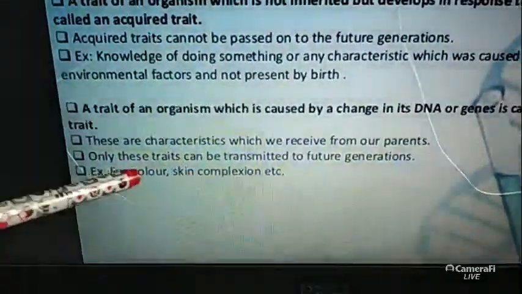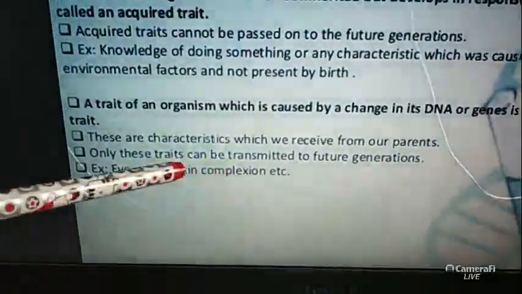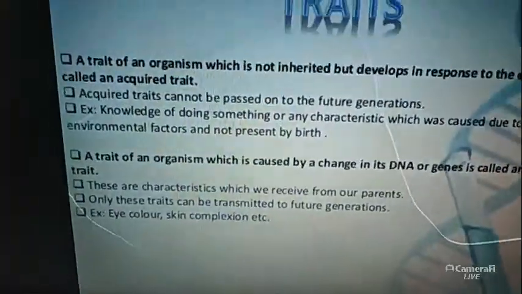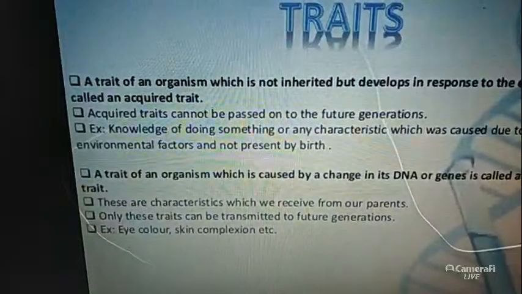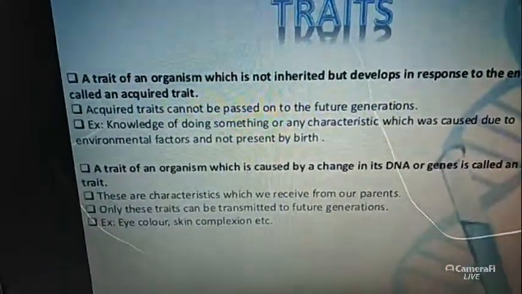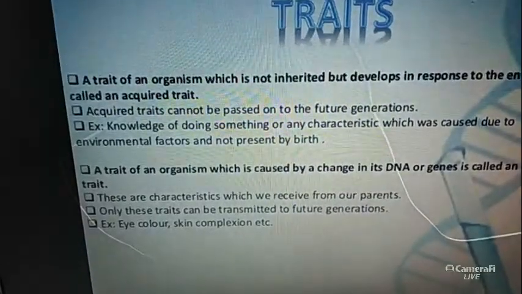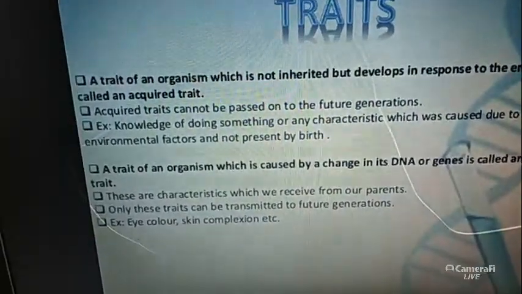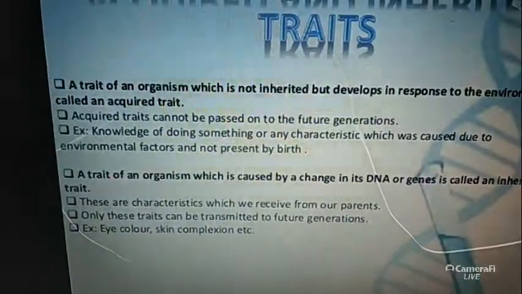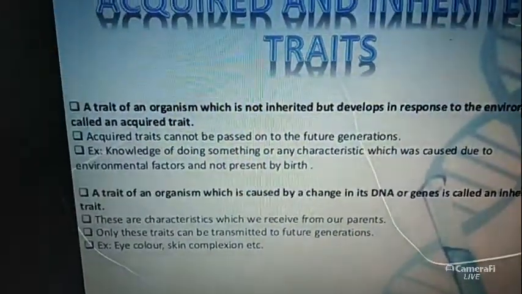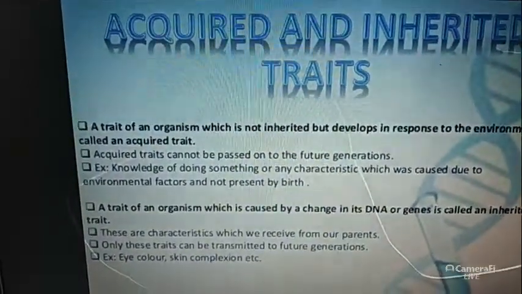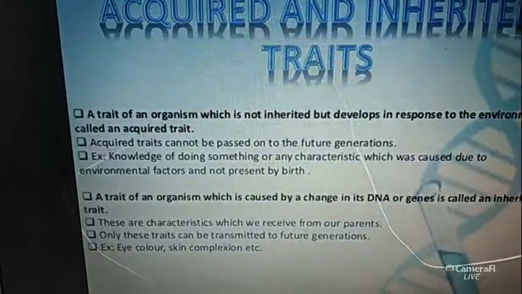Examples are skin color, eye color, all these things. Already I have said all these things. So remember one thing, there might be one question: what is the main difference between the acquired traits and inherited traits? Just note down what I am saying, please write it, because this is important for your exam.